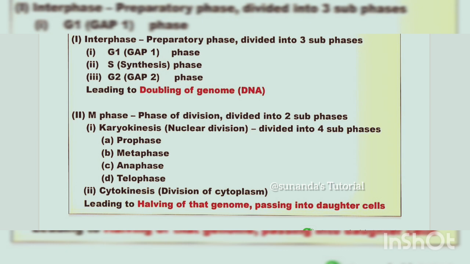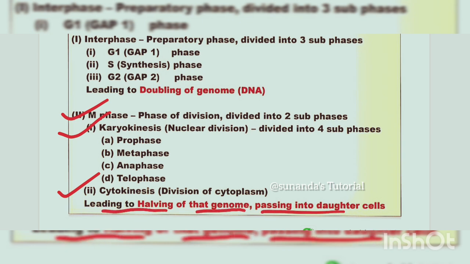After karyokinesis, the division of cytoplasm occurs, which is called cytokinesis. So the M phase is divided into karyokinesis and cytokinesis, and cytokinesis is the division of cytoplasm, leading to the genome passing into daughter cells.